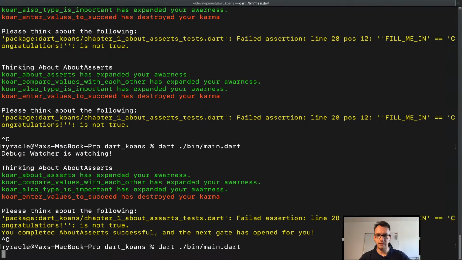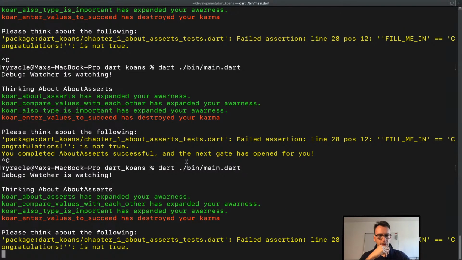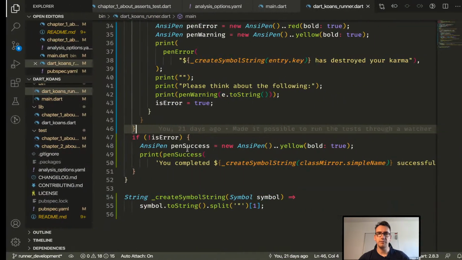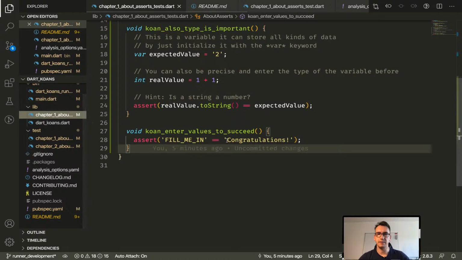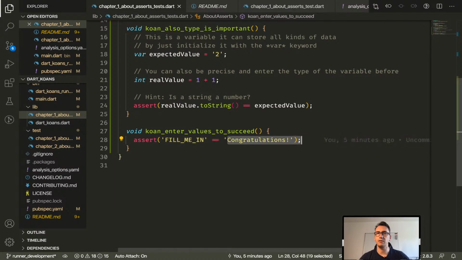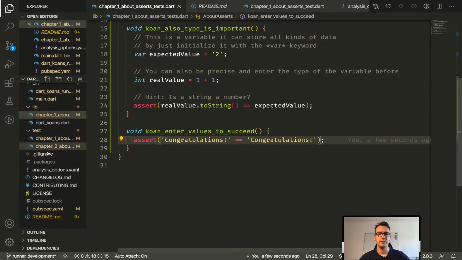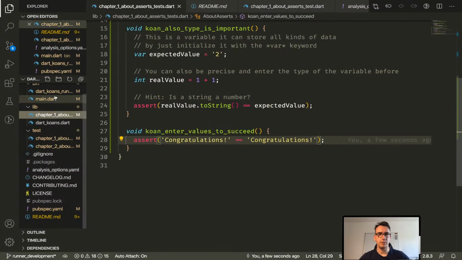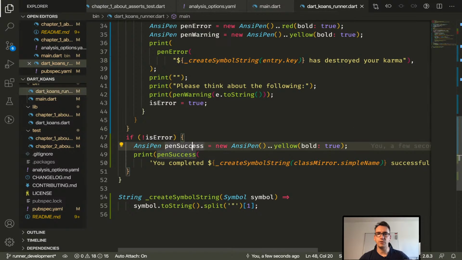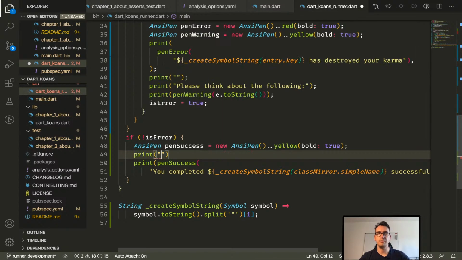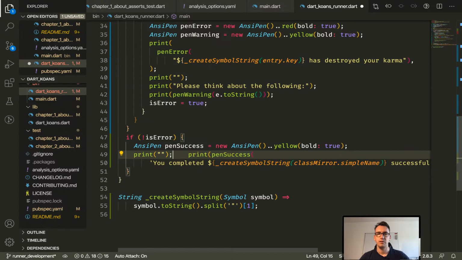Okay, so let's see what happens here now. We don't see it, but if I fix now the last test and I fill in the congratulations part, and I save the whole thing, we completed it successful, cool. Just to make it a bit more beautiful, we would add, of course, a print statement. Yep, voila.